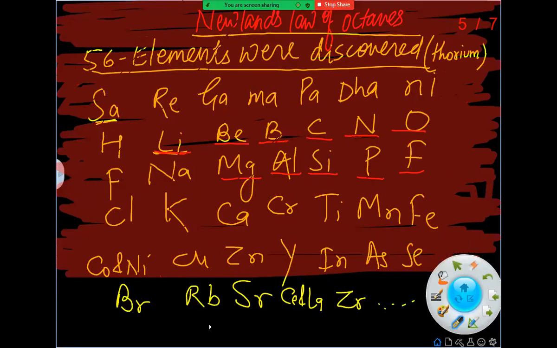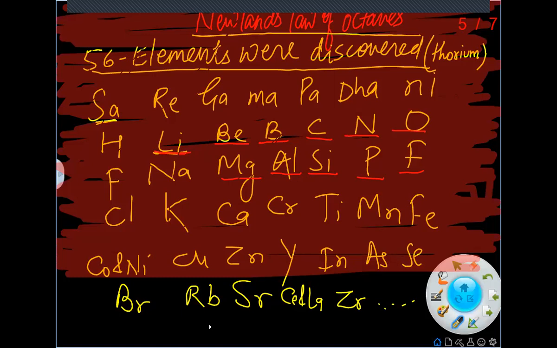Now we are talking about Newlands' law of octaves. As there were limitations of Dobereiner's Triads Law, later on Newlands gave his Octave Law, in which he introduced Western music, which is similar to Indian music: sa re ga ma pa dha ni sa.